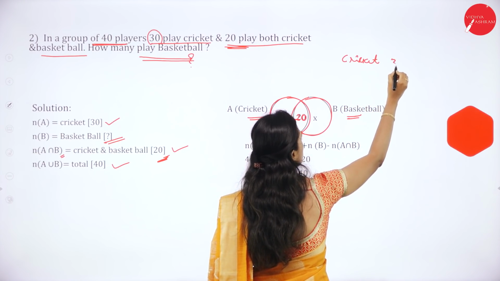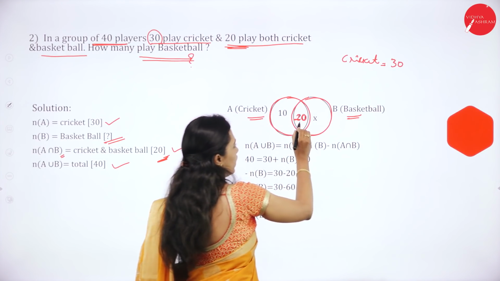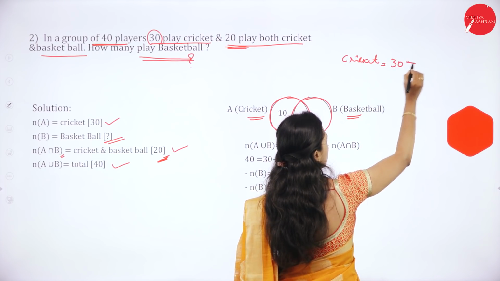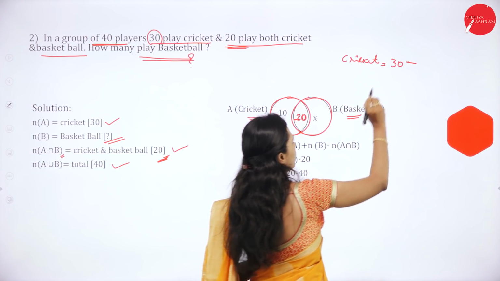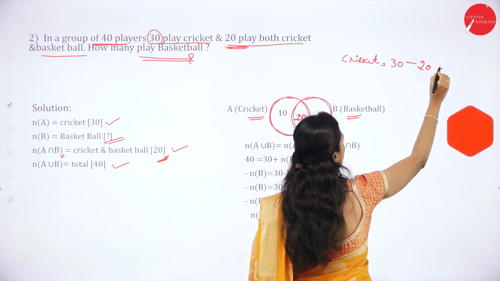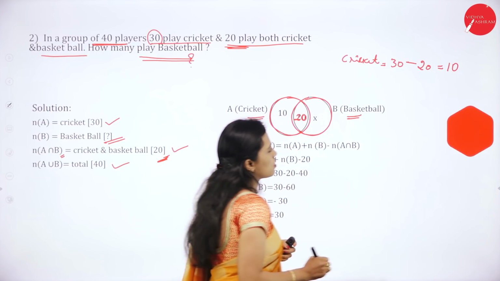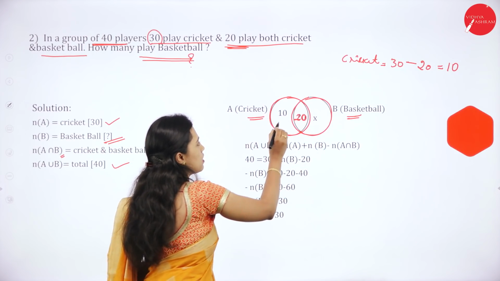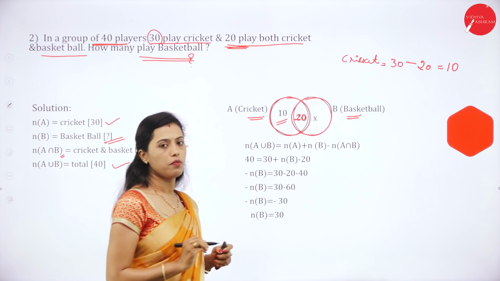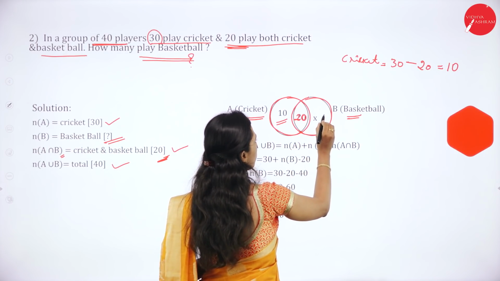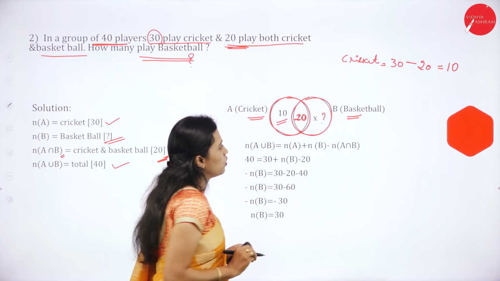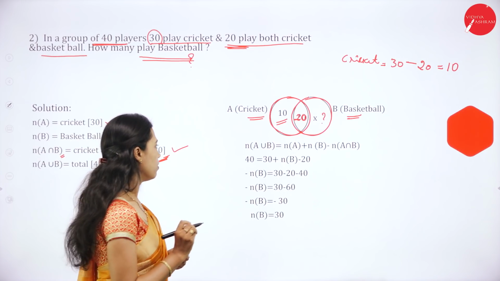Out of 30 students, 20 students play both cricket and basketball. So 30 minus 20 is 10. So 10 students play only cricket. Then we have to find out how many students play basketball.